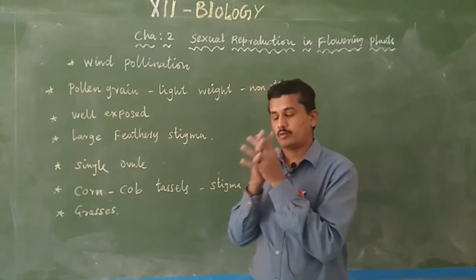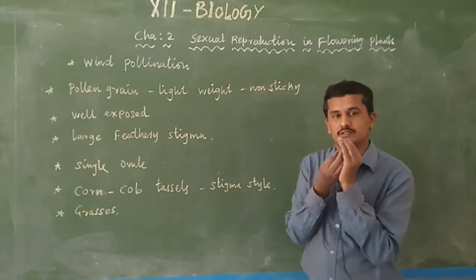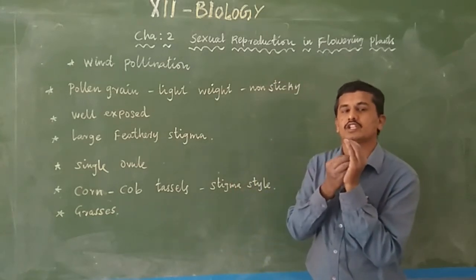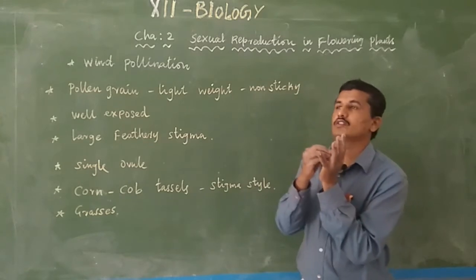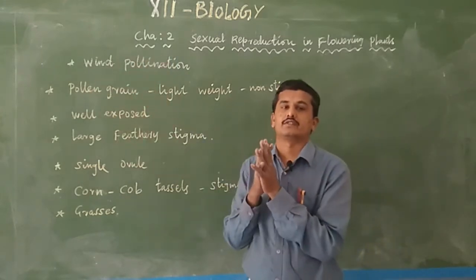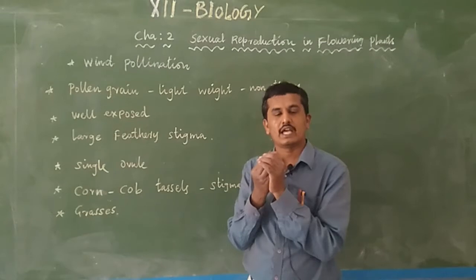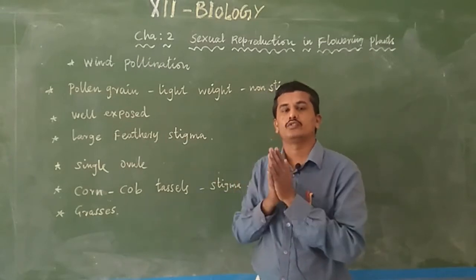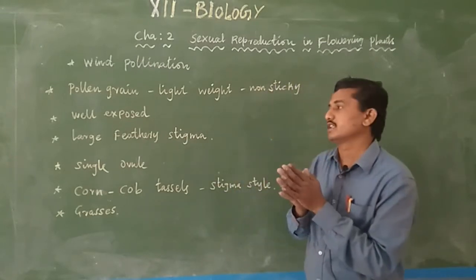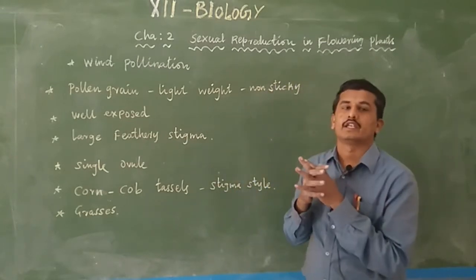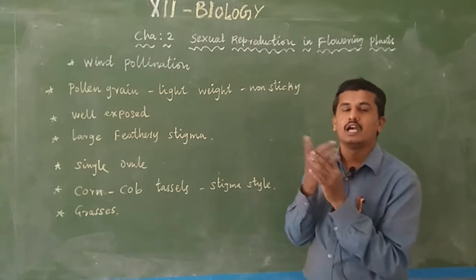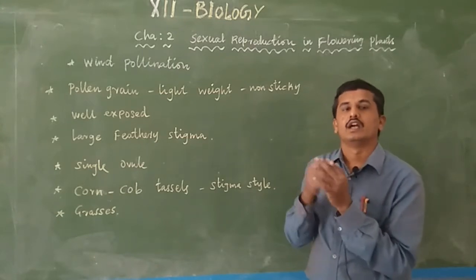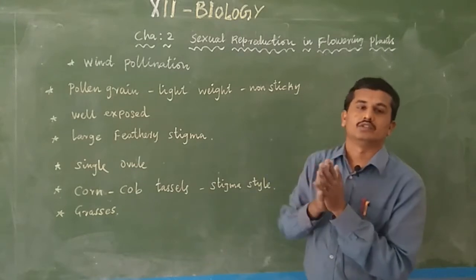Suppose the flower has a small anther and small stigma inside; then it is not exposed to the air, so it is not easily traveled through the wind current. So well exposed anther and well exposed stigma are characteristic of wind pollinated flowers. Then only they are easily exposed to the wind and easily travel through it.